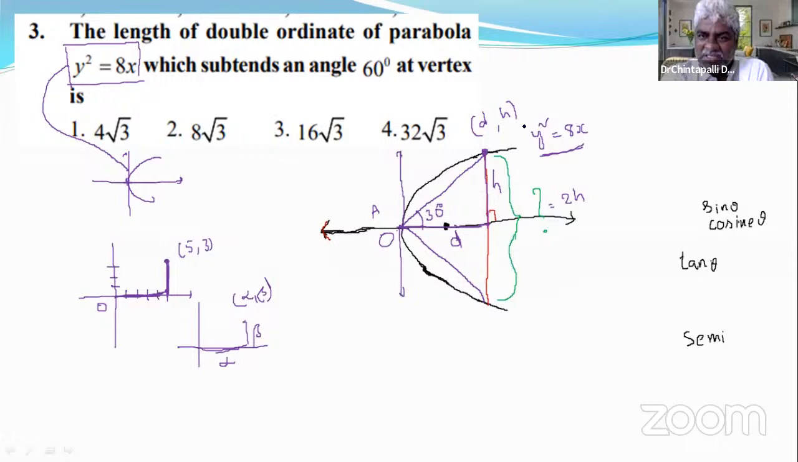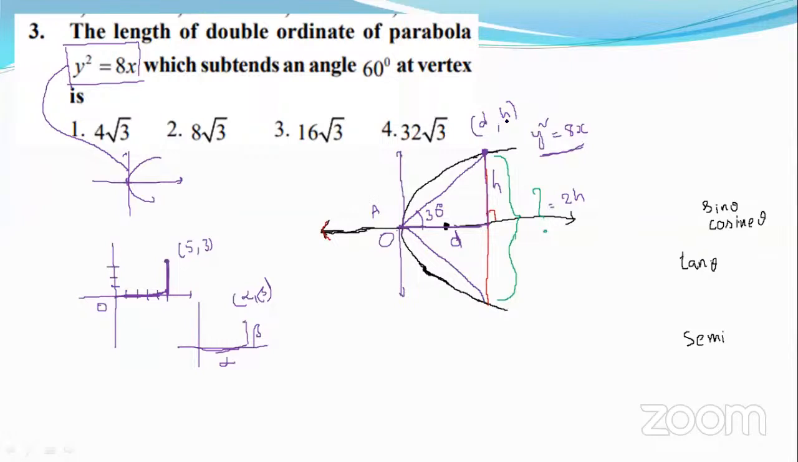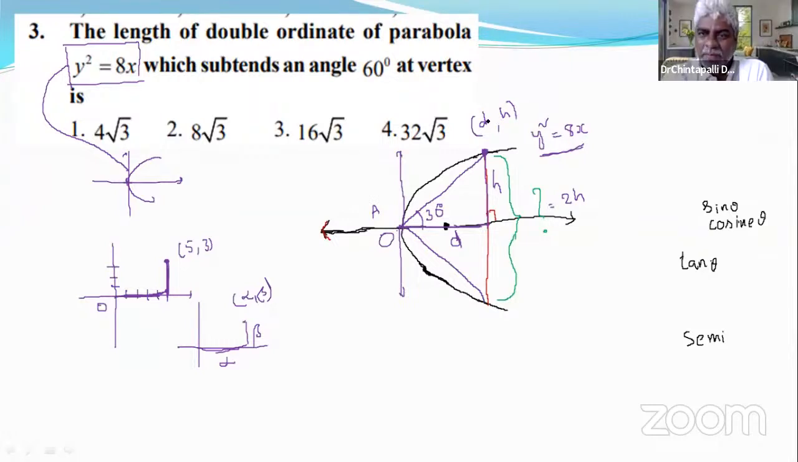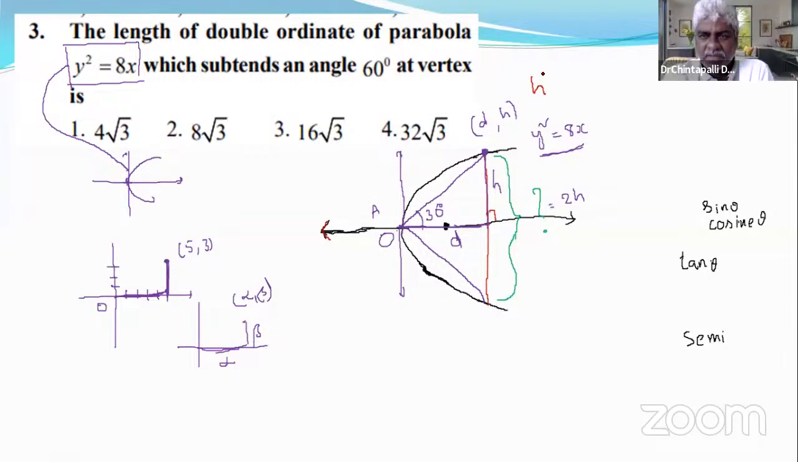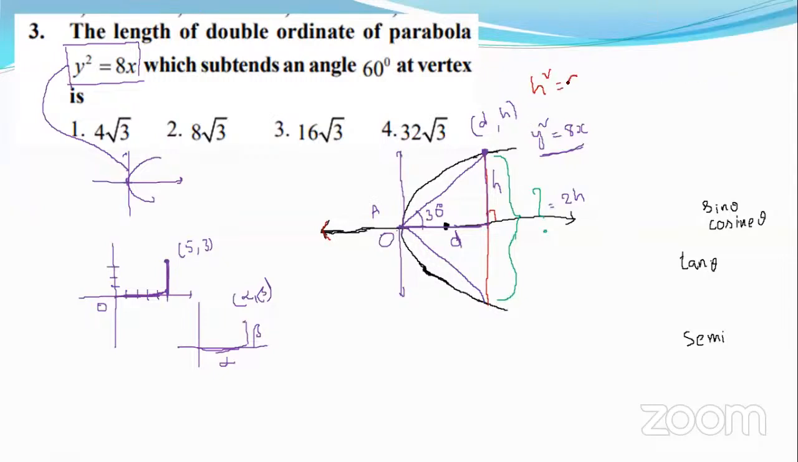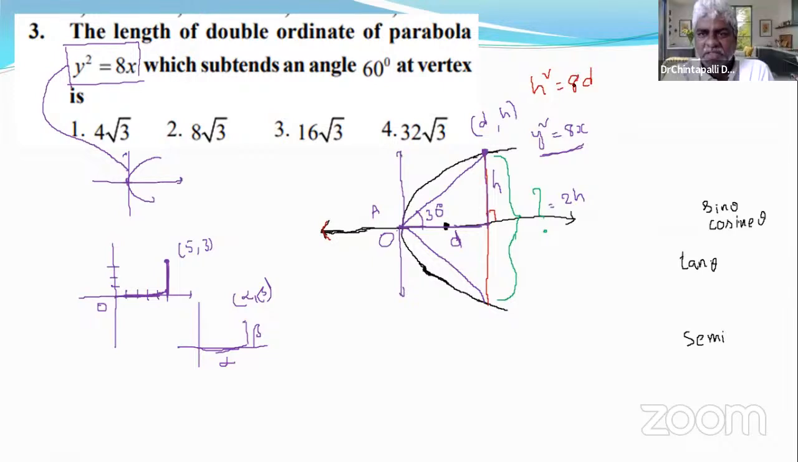So this point must satisfy the equation y square equal 8x. That means we can plug in this point in this equation. What happens? Y means h square. H square equals 8d. Later we will use this fact.